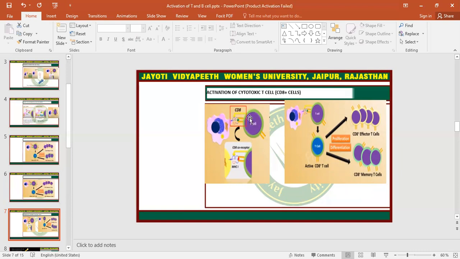After that, a second signal, which is the co-stimulatory signal, is there, between the B7 and the CD28 signal, which will activate the CD8 cytotoxic cells, and interleukin 4 will be released. After the release of interleukin 4, the CD8 cells will be activated, and after activation of the CD8 cells, they will proliferate.